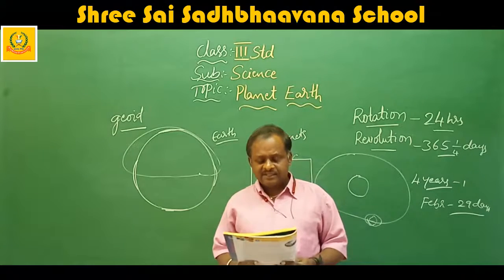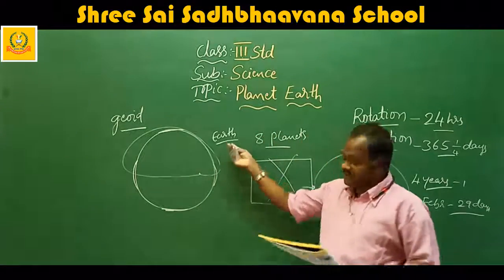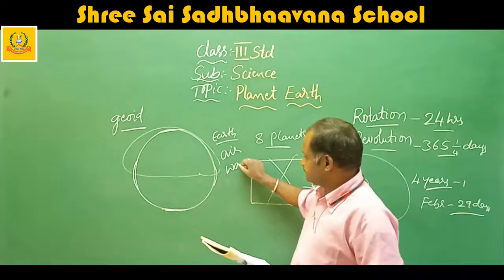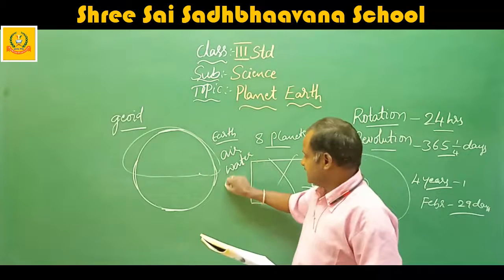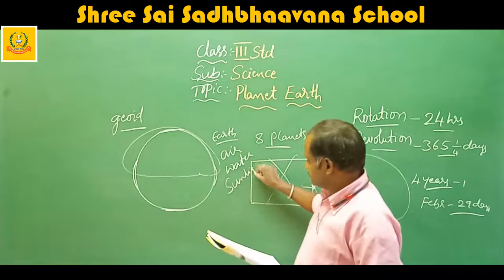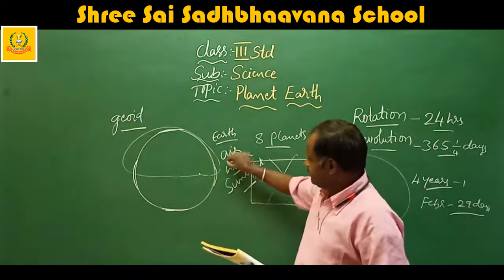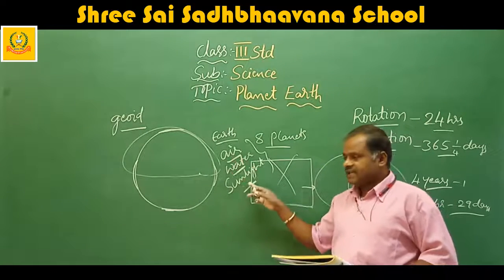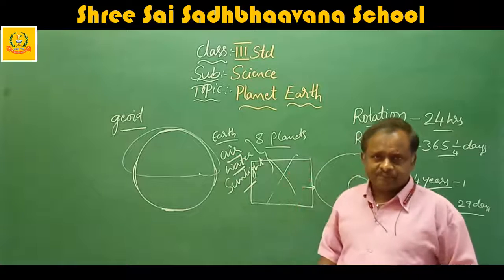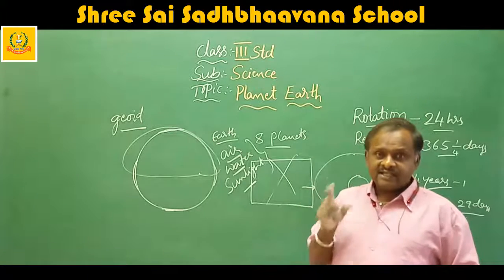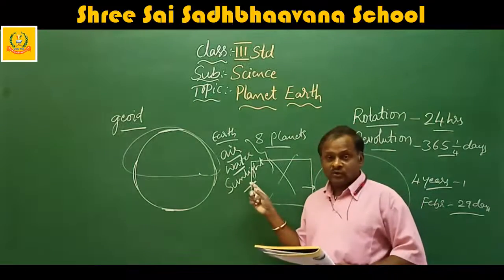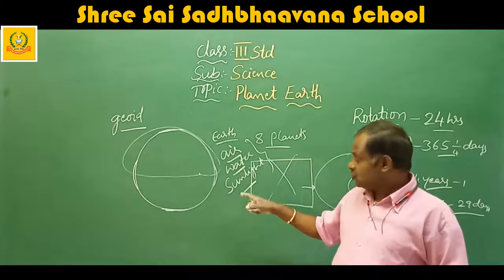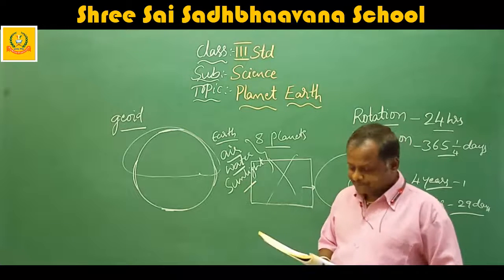Why is life possible on the earth? Because it has air, water as well as sunlight. These are the 3 very important things the earth has. All the planets have sunlight, but the temperature which is necessary for the growing of plants as well as animals is very accurately fixed here. So the sunlight is very important.